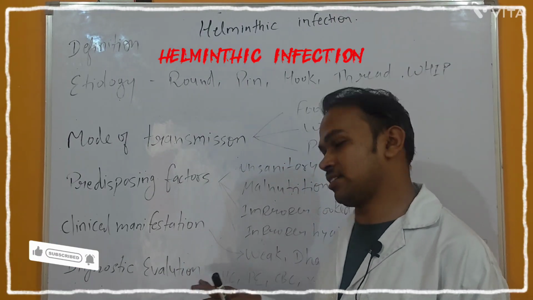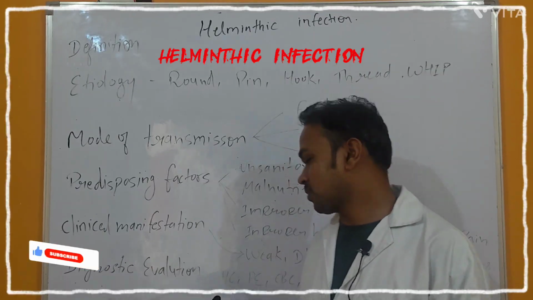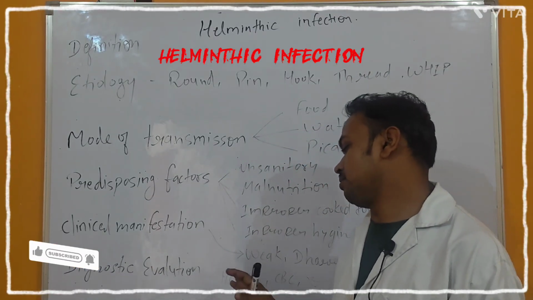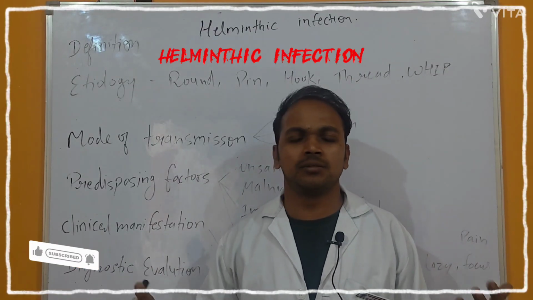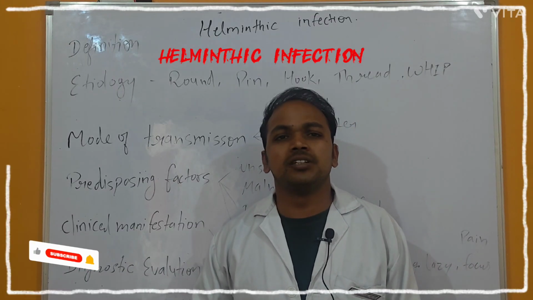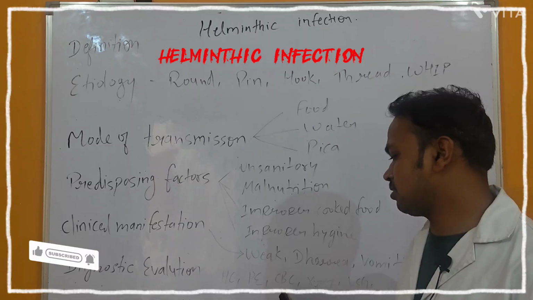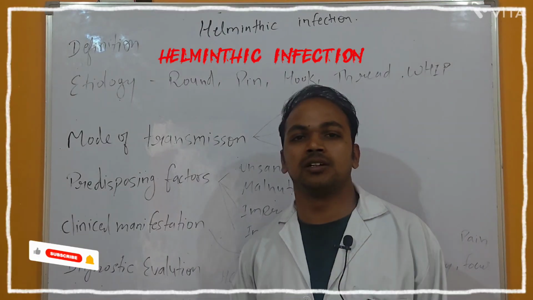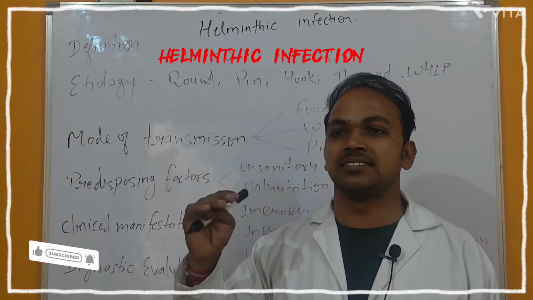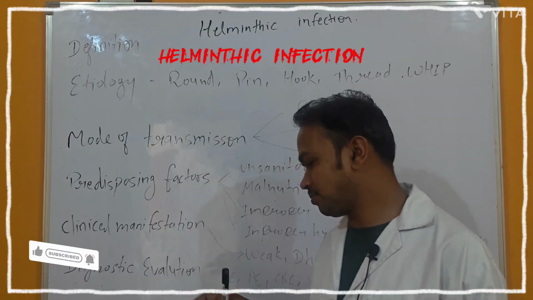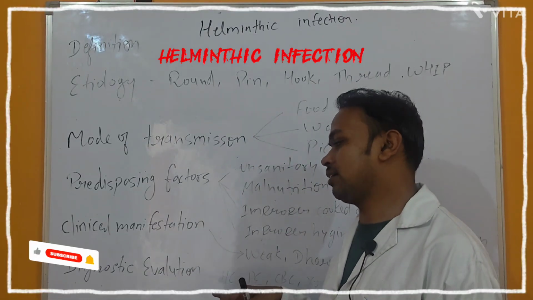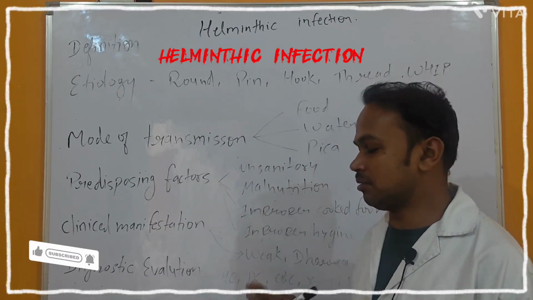Because of the history collection, our nurse can find it easily. Then PE means physical examination. Physically the baby will look malnourished, weak, lethargic. Then the CBC means complete blood count. In the blood there is a chance of rising WBC. Because of that a nurse can find the helminths infection.